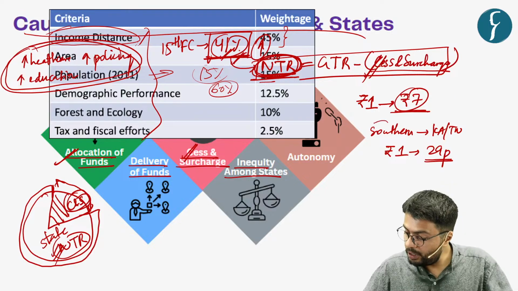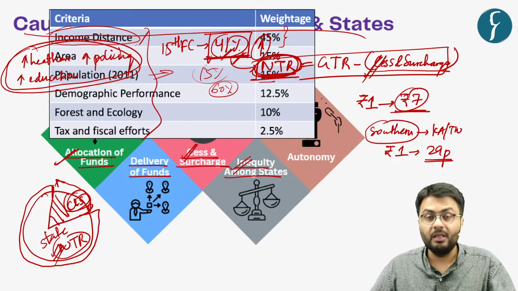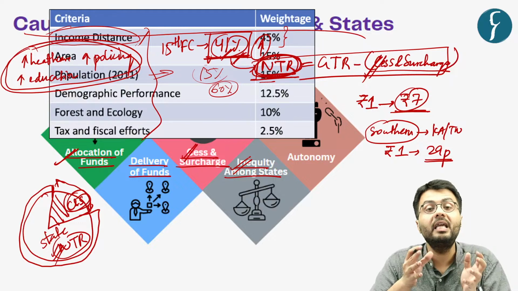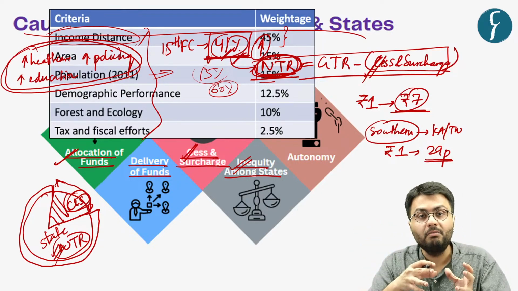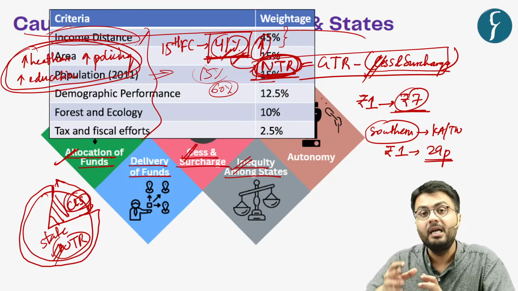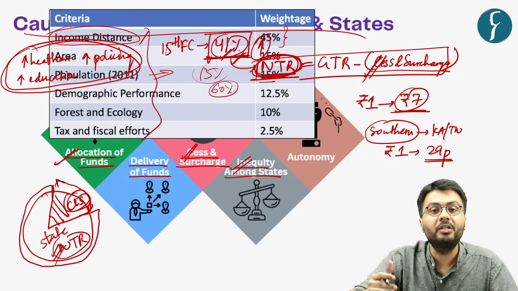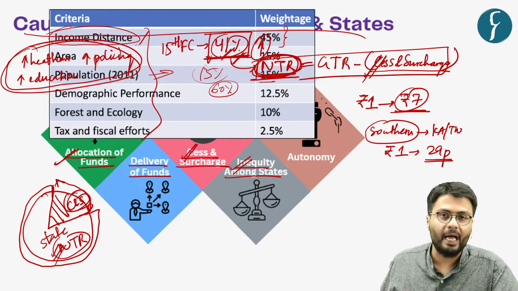So according to the southern governments, it is an issue that the states are not treated equally, because the developed states which have controlled population are getting a lesser share of money despite contributing a higher share to the total collection of taxes.